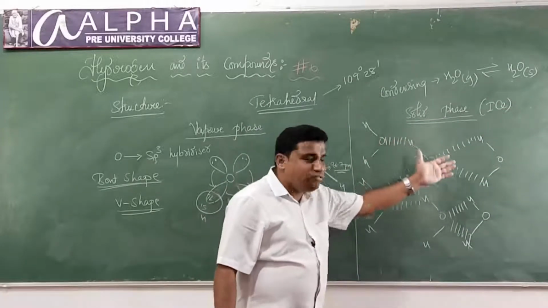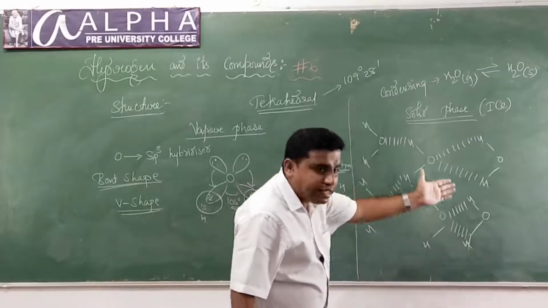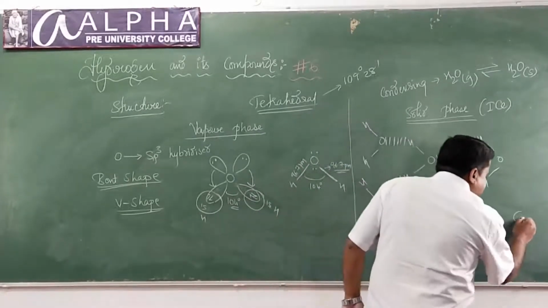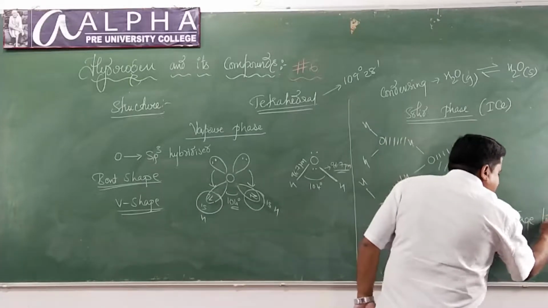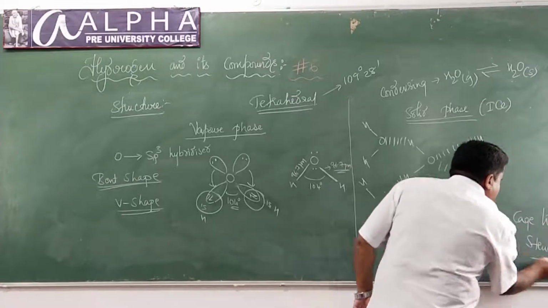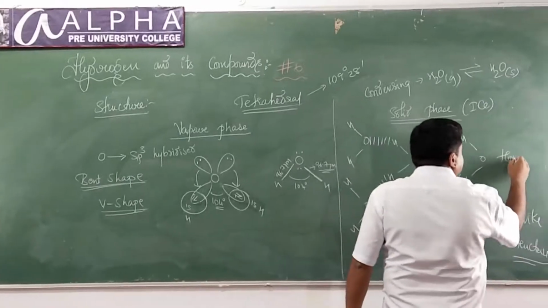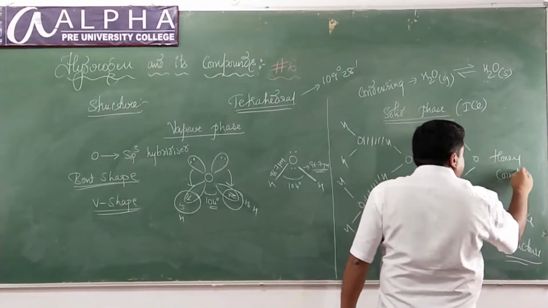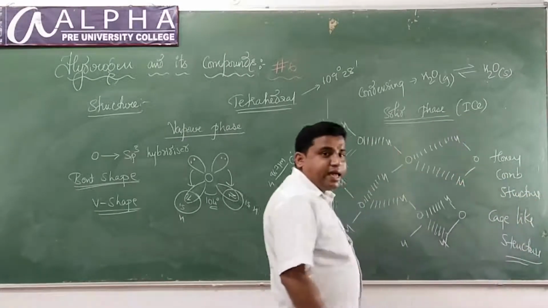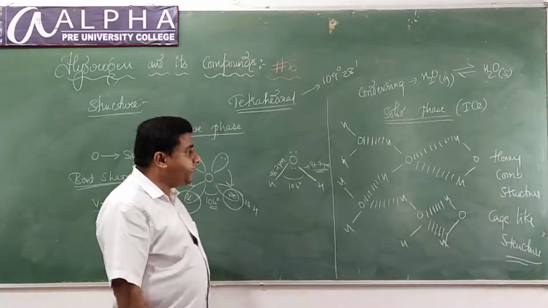Look at the structure of ice. How is it looking? Is it not looking like a cage-like structure? Yes, it is looking like a cage-like structure, or else we call it a honeycomb-like structure. This is called the cage-like structure or honeycomb-like structure.